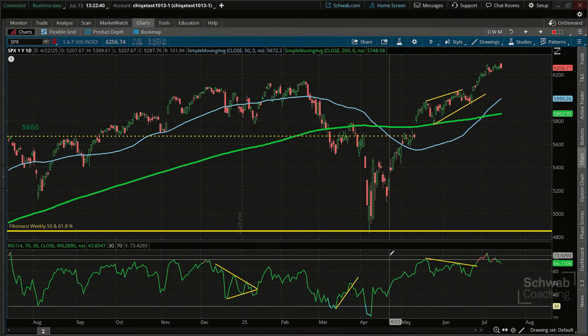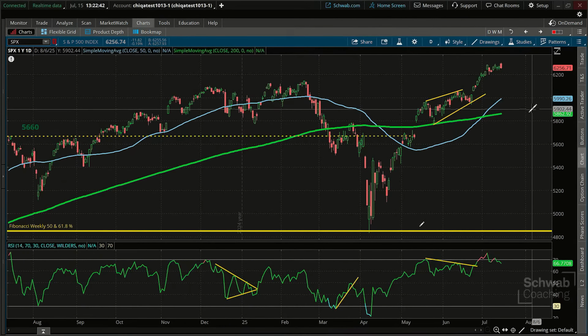Now, oftentimes what this can be an indication of is the possibility, this is why traders will use it, of an extended move to the upside.